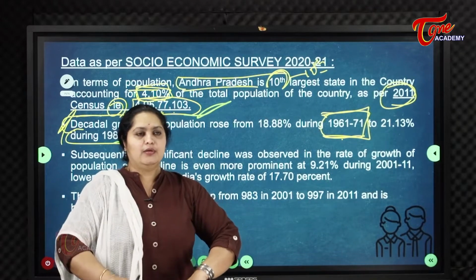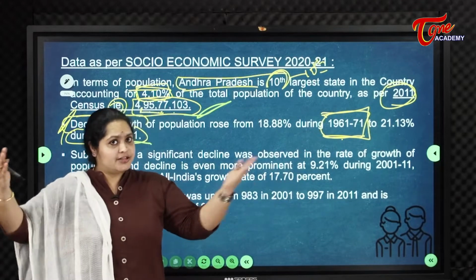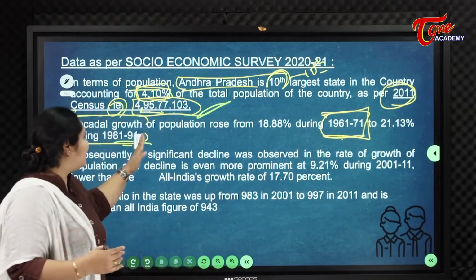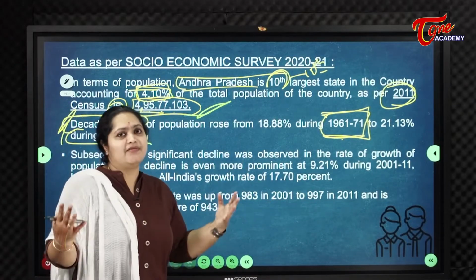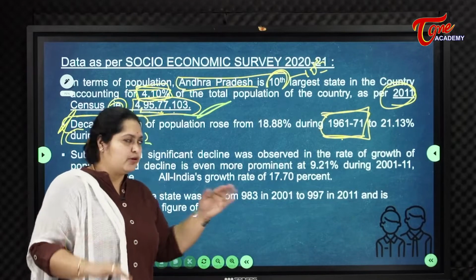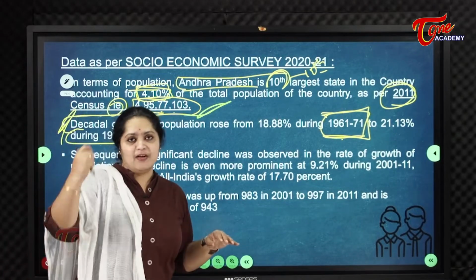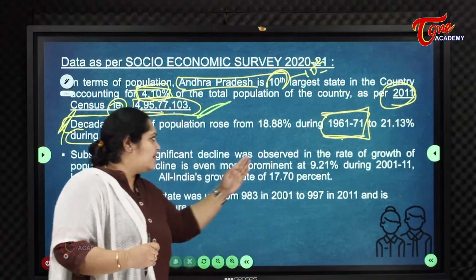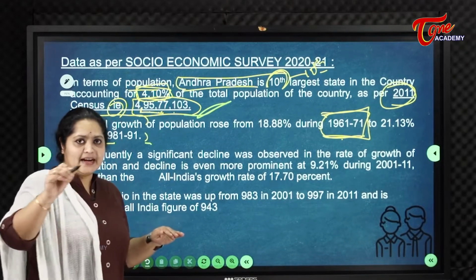Earlier people used to have nearly 5-6 children. A couple used to have 5-6 children till 1991, or at least minimum 3 children, or maximum 5 or 6 children, and so on. But after 1991, because of awareness, or family planning or whatever you call it, this decadal growth started declining from 1991 to 2000.